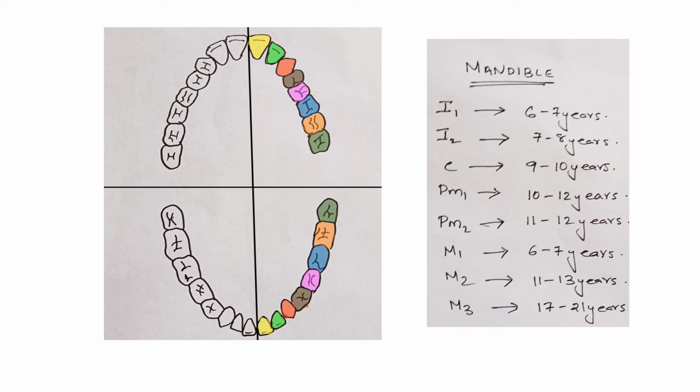Now when we consider the mandible, the central incisors erupt at 6 to 7 years of age, the lateral incisors at 7 to 8 years, the canine at 9 to 10 years, the first premolar and the second premolar at 10 to 12 years of age, the first molar at 6 to 7, the second molar at 11 to 13, and the third molar at 17 to 21 years of age. So that was the age of eruption of each individual tooth in the maxilla as well as the mandible.